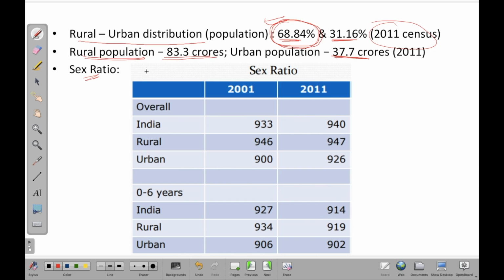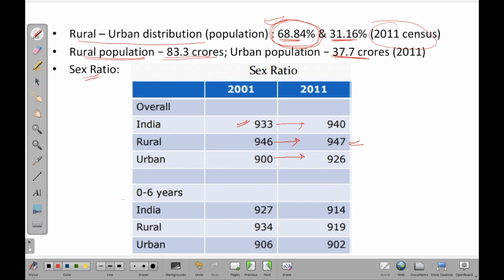And if we consider sex ratio, in 2001 it was 933 overall for India, and it has increased marginally to 940. And if you look at rural, it has remained almost around the same, 947 from 946, and for urban it has increased from 900 to 926.